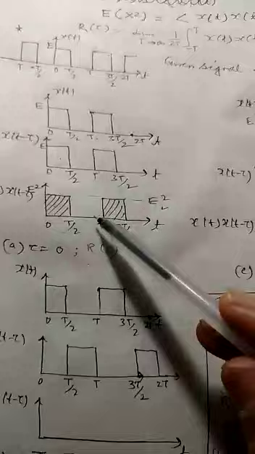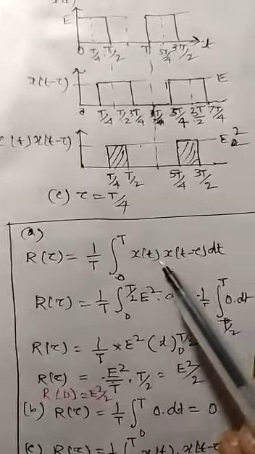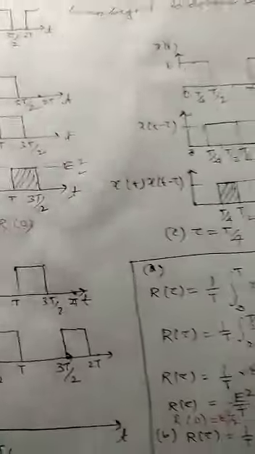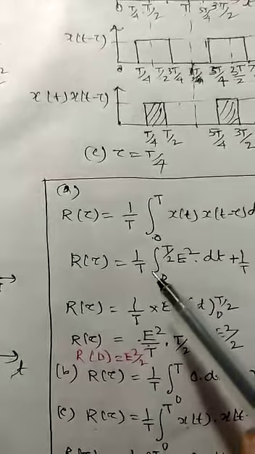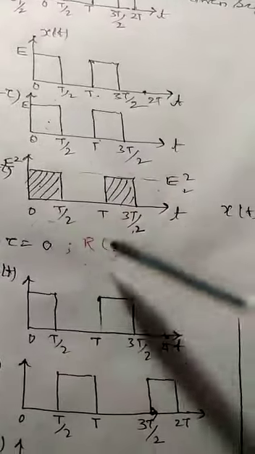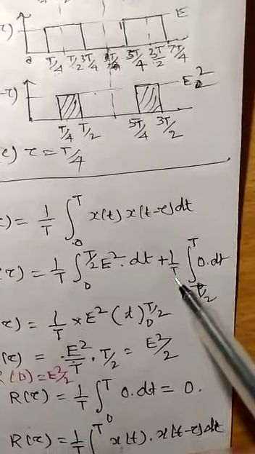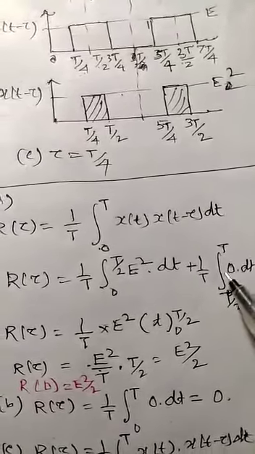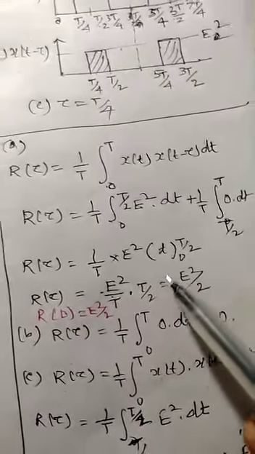So this function, and here we have calculated mathematically R(tau) is equal to 1 by T, integral from 0 to T, x(t) into x(t minus tau) dt. As this is a periodic function, that's why we have taken it over the single time period. And we have solved it: 1 by T, 0 to T by 2, it is having the value E square, but over the T by 2 to T period, it is not having any value. So we can have 1 by T, and T by 2 to T, here we are having 0 value. So if we solve it, then R(tau) we can get is E square by 2.